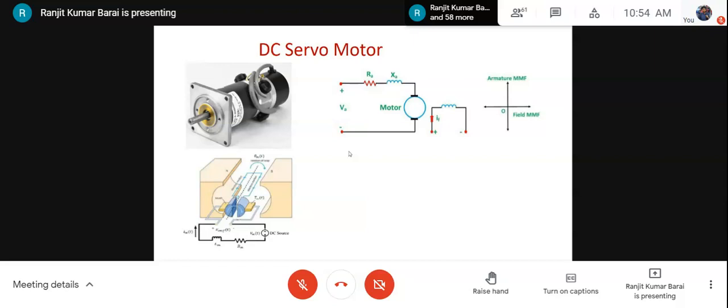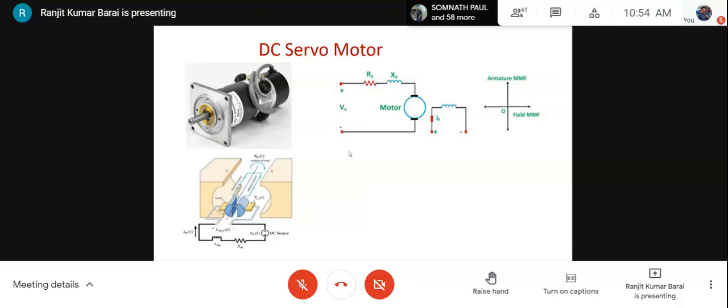Once again, the servo motors operated in armature control mode are of two types. One has a permanent magnet field. Another has field coils.